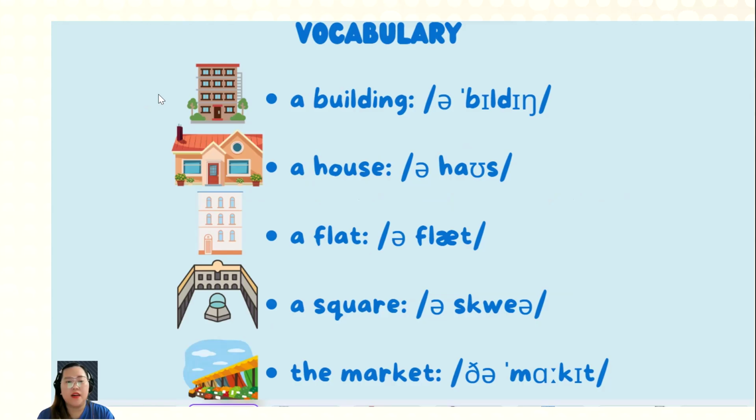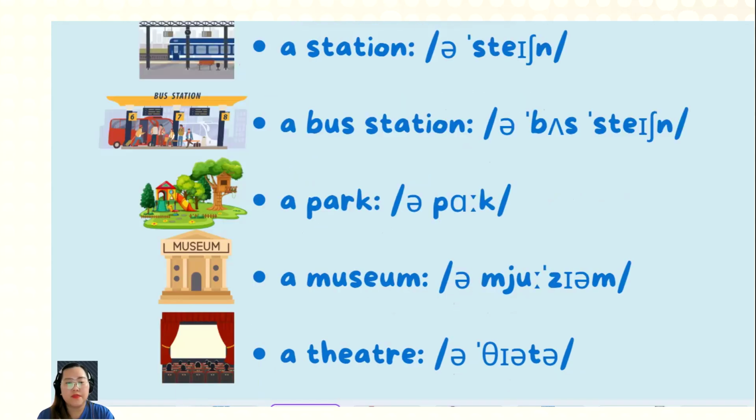A building, a building. A house, a house. A flat, a flat. A square, a square. The market, the market. A station, a station. A bus station, a bus station.